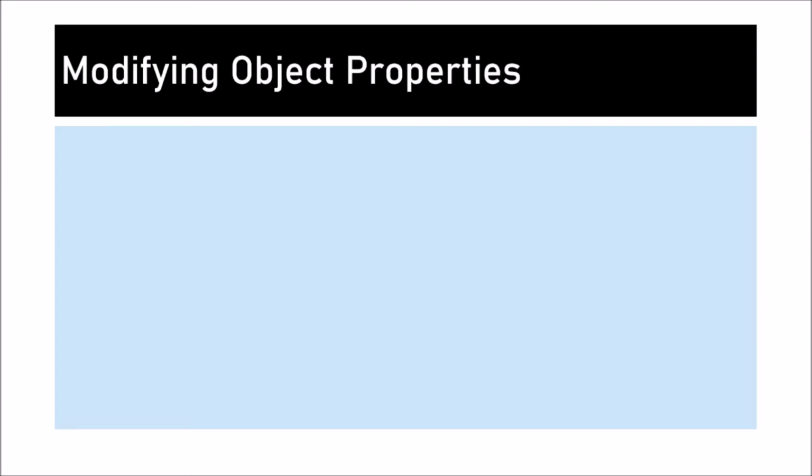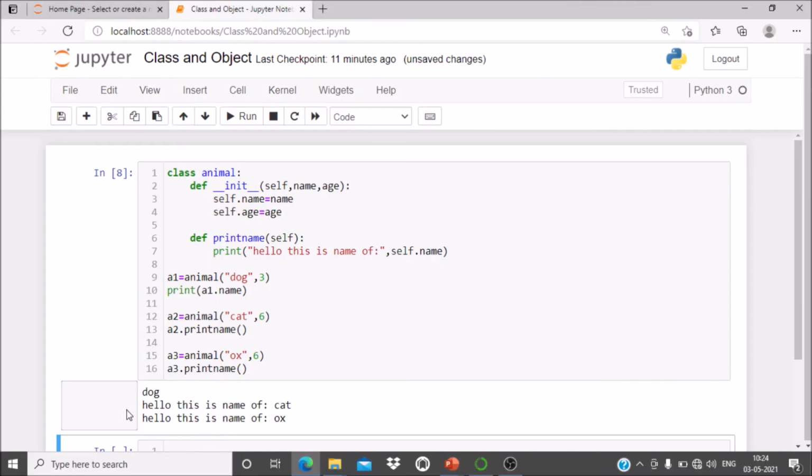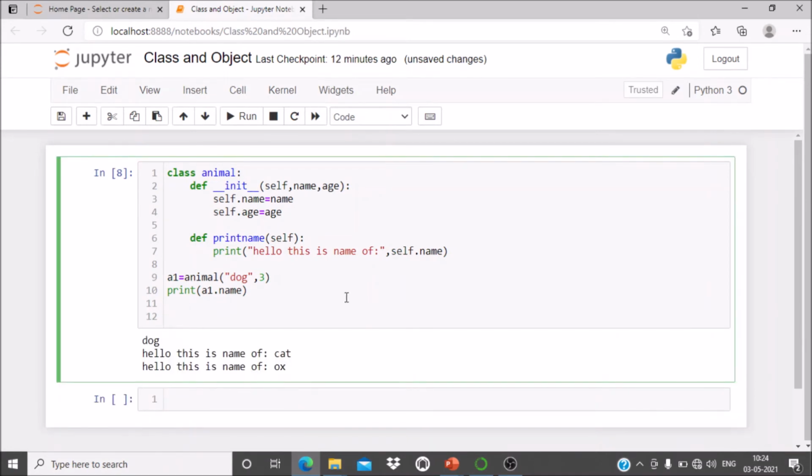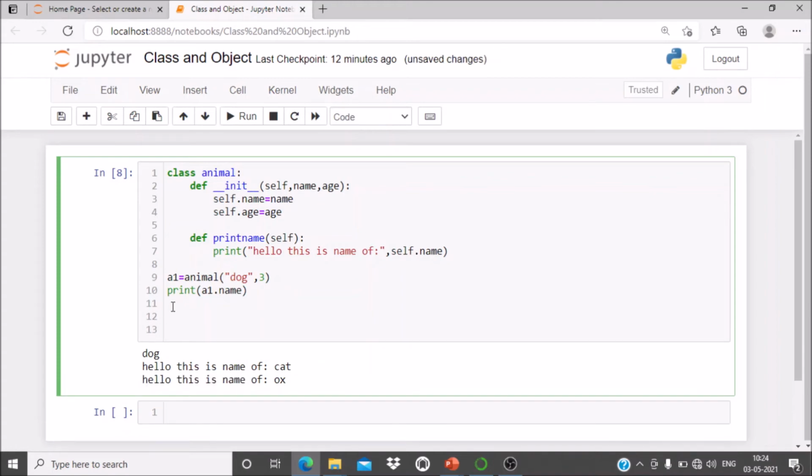Now how can we modify the object properties? Suppose I have given the object property dog and the age of the dog is 3, and after some time I want to modify it. So how will I modify it? I will show you. Suppose this is the same class we are using here, and a1 is animal dog and the age is 3, and I want to modify the age. So directly also you can modify. So a1 dot age is equal to, instead of 3 I want to have 5.